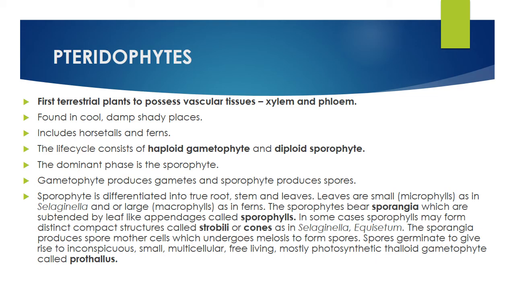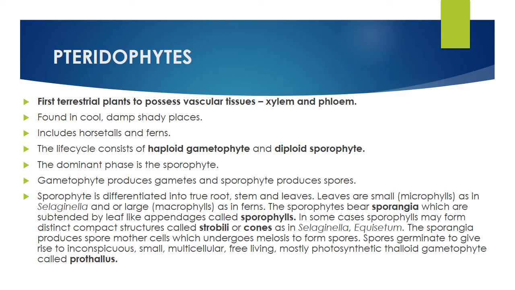Normally, cones and strobili will be seen in pteridophytes. At the top of the plant, you could see a bulgy cone-like structure, that is the strobilus, normally seen in Selaginella and Equisetum. The sporangia produce spore mother cells, which undergo meiosis to form spores. It is simple, like you can imagine microsporogenesis in angiosperms. Similar to that.